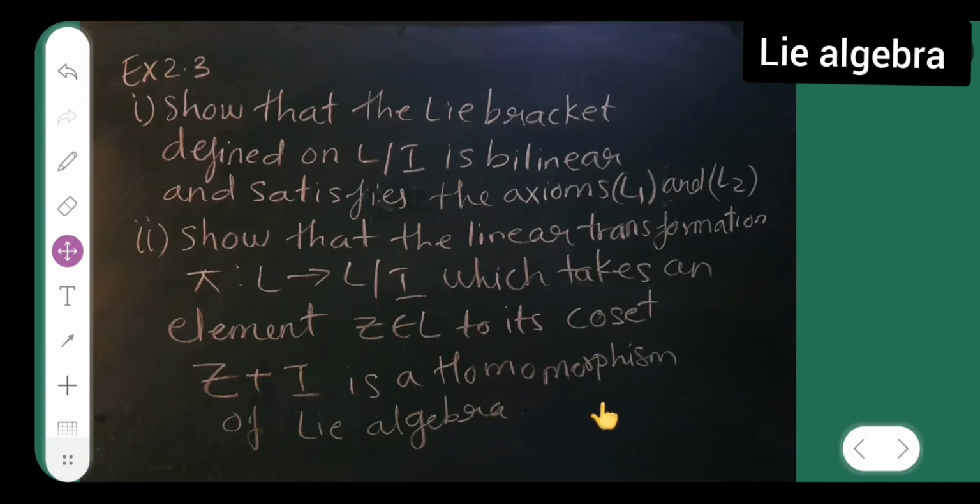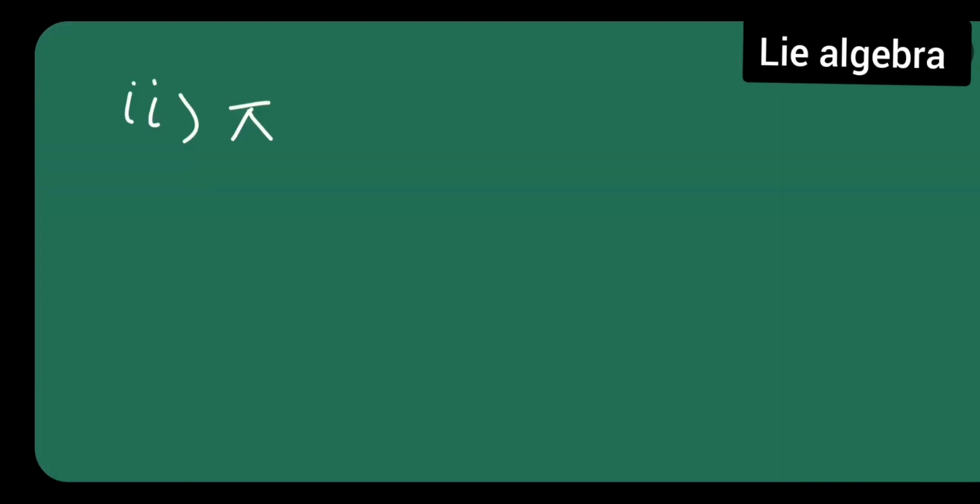Okay, so let me prove this. This is the solution for the second one. The first one you all can try.